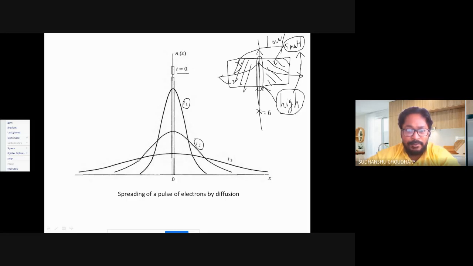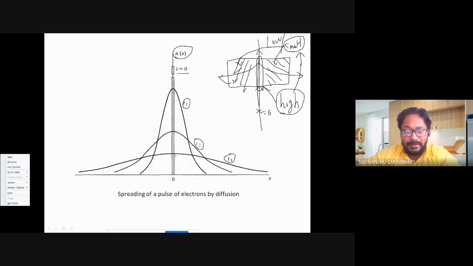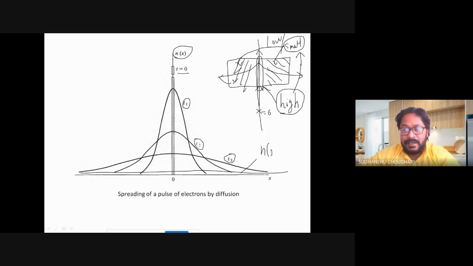Since they are diffusing, this N(x) is slowly flattening. Further at t3, the concentration of electrons has become a little flatter, and after some more time this function, the carrier concentration with x, will become constant.